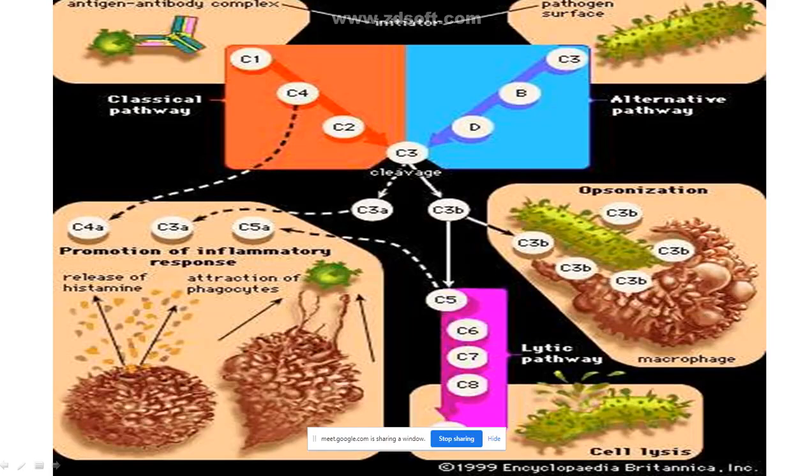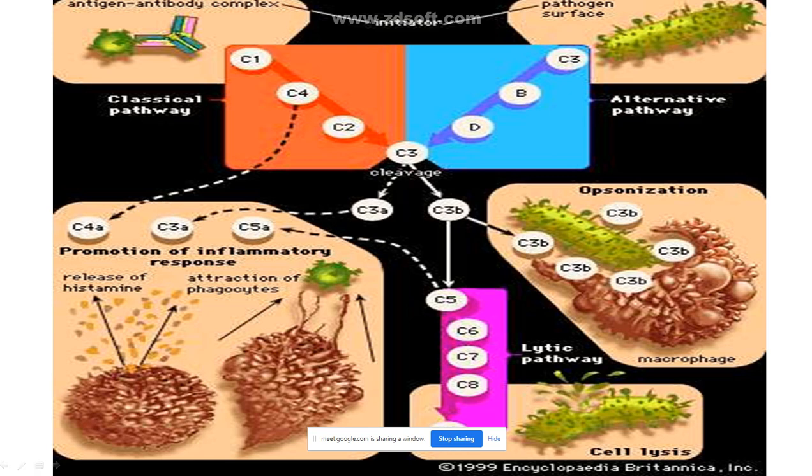Now, this entire picture will tell you the three mechanisms or functions in which the complement is defending our body. So, you can see girls, this is the classical pathway and this is the alternative pathway. In the classical pathway, my antibody should bind to the antigen of the microorganism, then it forms an antigen antibody complex.